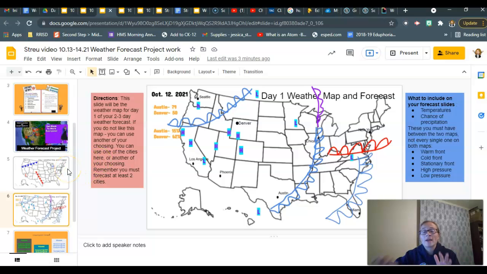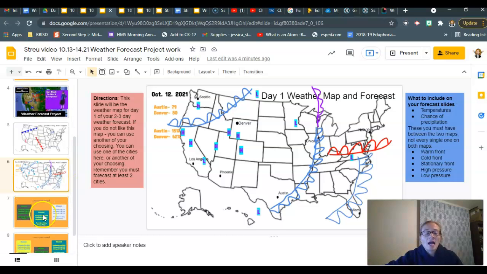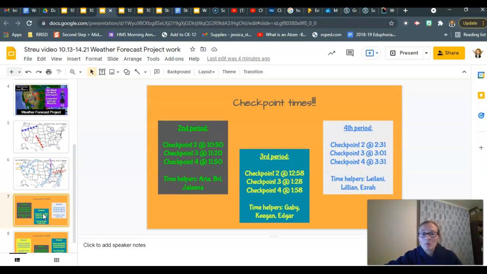I know some of you were like, deer in the headlights, what the heck am I supposed to be doing? And I apologize that I didn't give you some more guidance right from the get-go. Okay? Here's what you're going to do today. I have given you split out timers. You are going to fill in 3 checkpoints today.